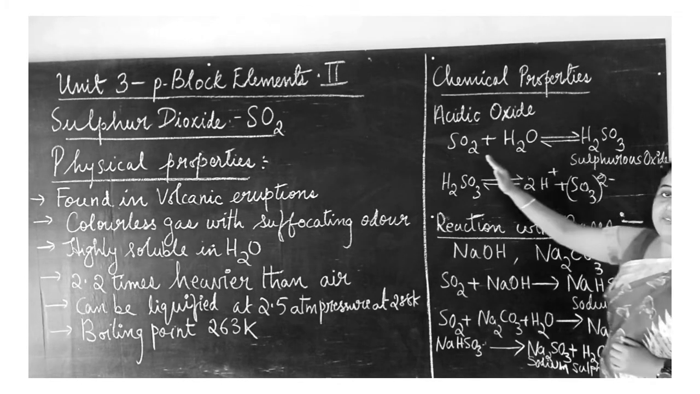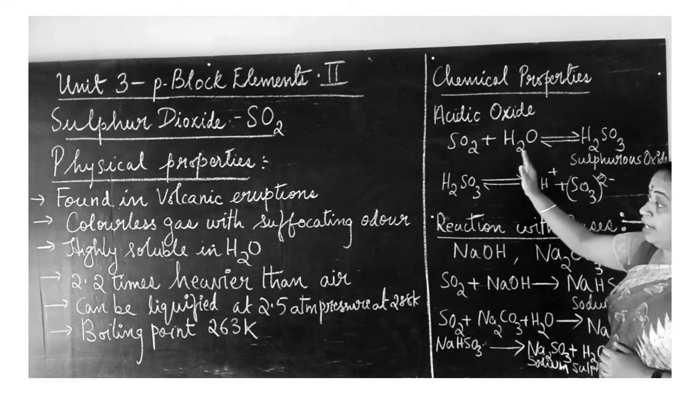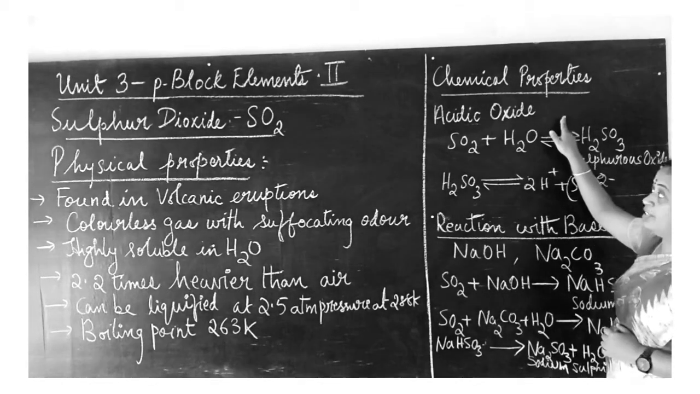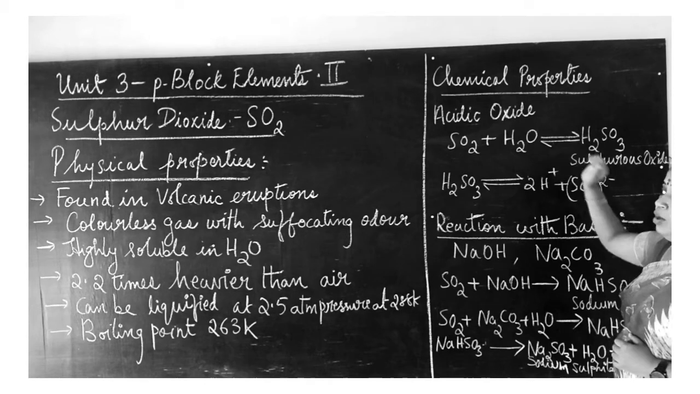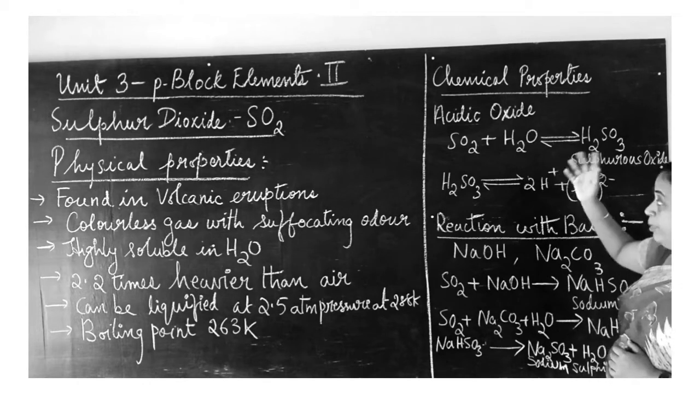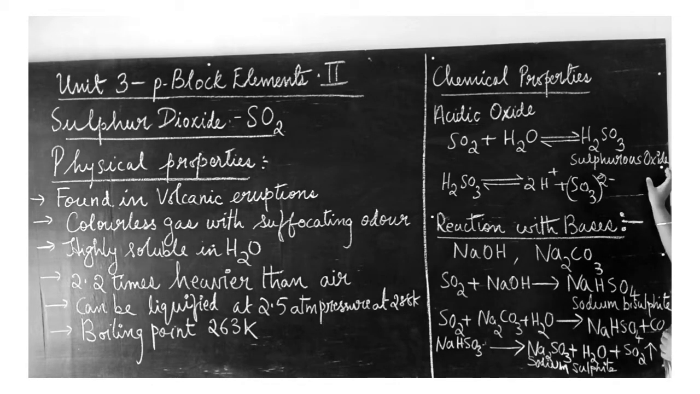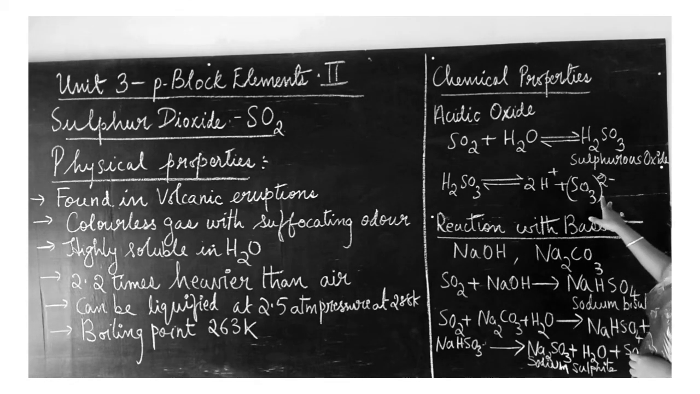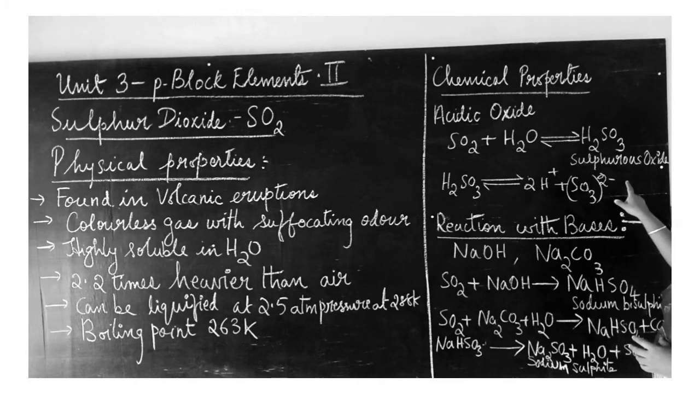Here sulfur dioxide is highly soluble in water. That is why sulfur dioxide is also called an acidic oxide. Why is it called an acidic oxide? Because it reacts with water, is completely soluble in water and forms sulfurous acid. This sulfurous acid further undergoes decomposition and forms 2H plus ions and SO3 2 minus ions. SO3 2 minus is the sulfite ion.